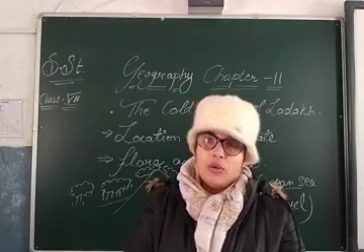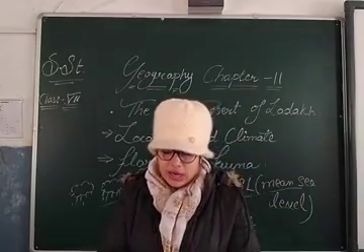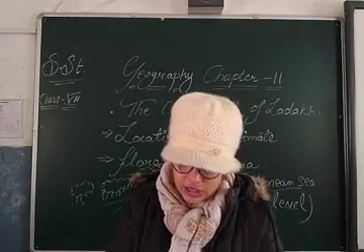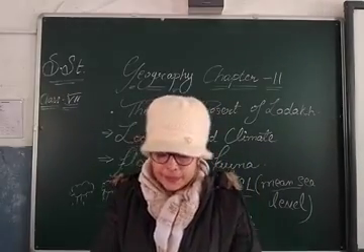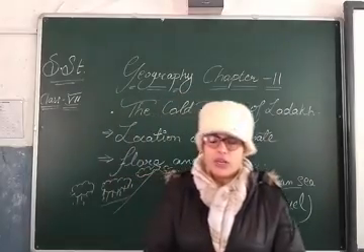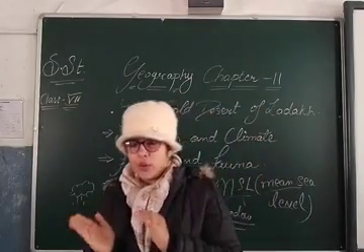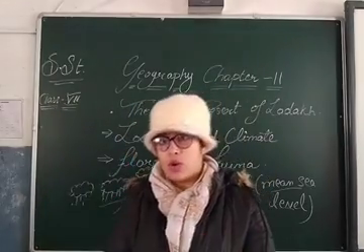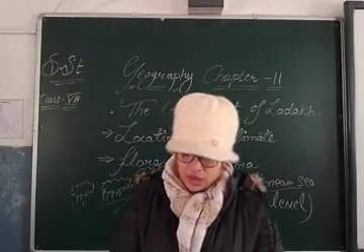Both the world's largest and the world's smallest sheep are found over there.